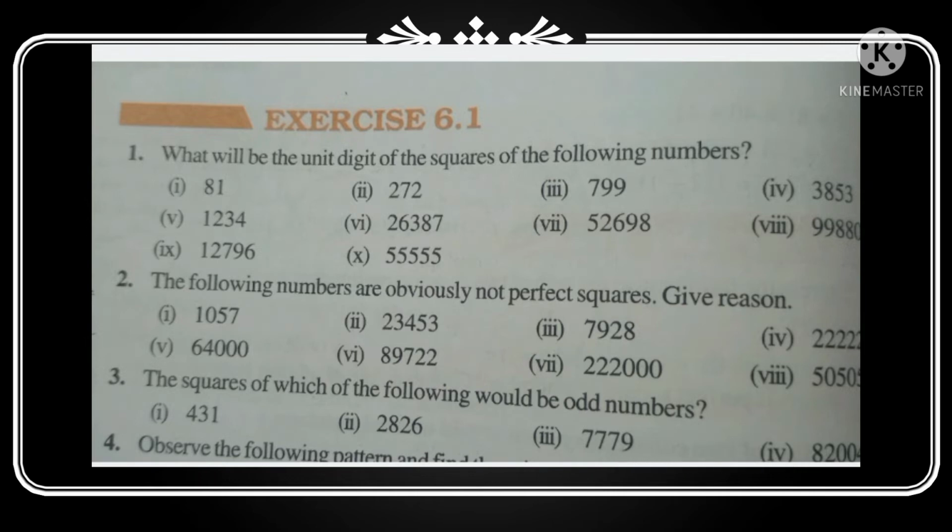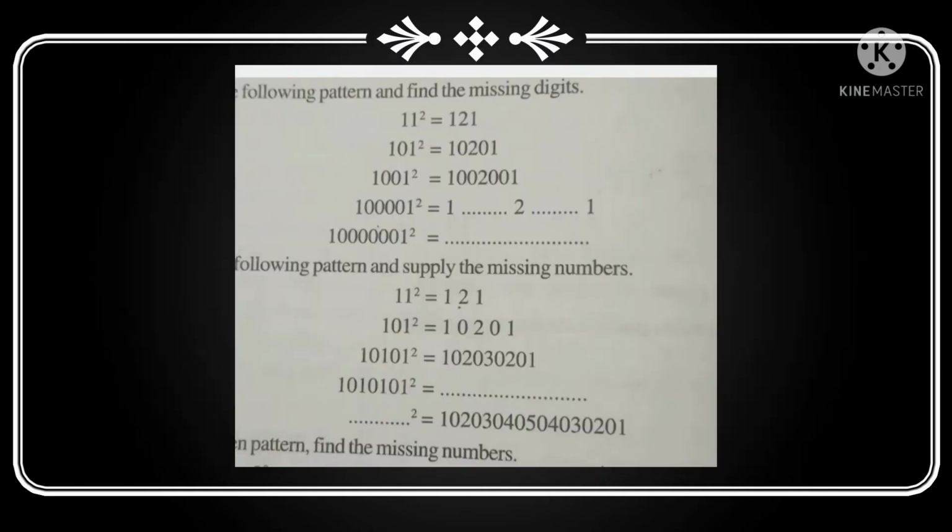The next, 8200, 82,004, that square also is not ending with an odd number. I think you will get the idea and complete the question.